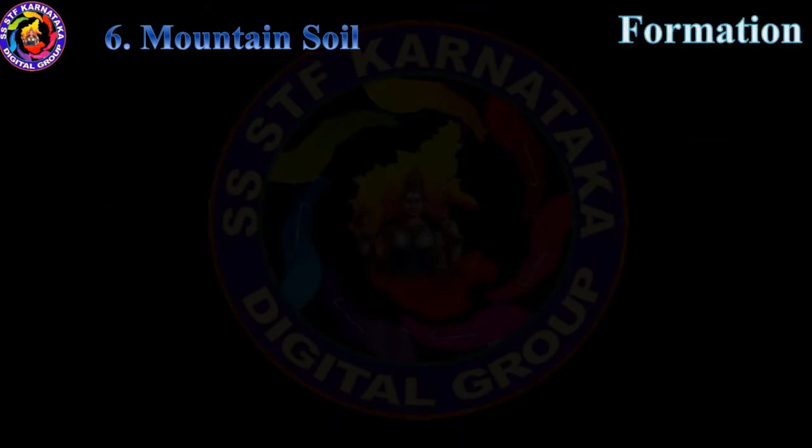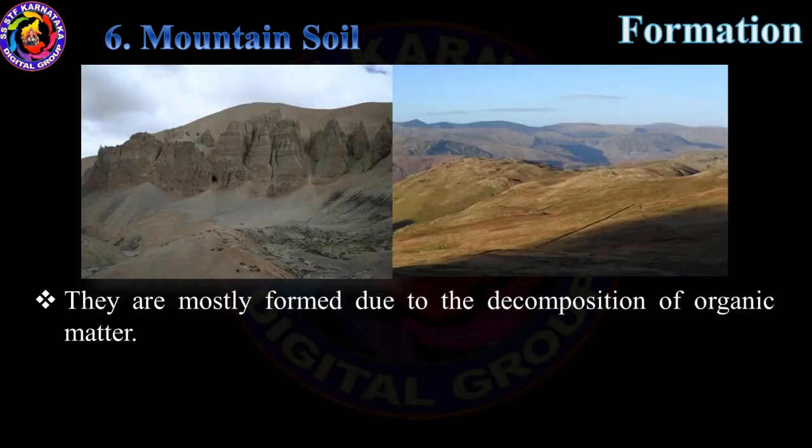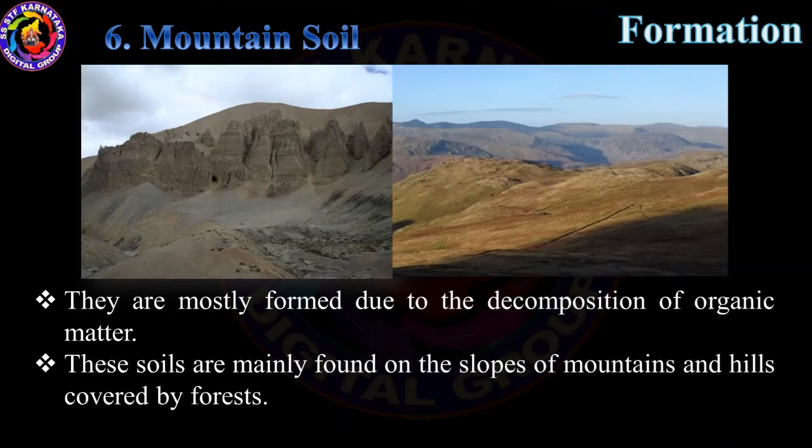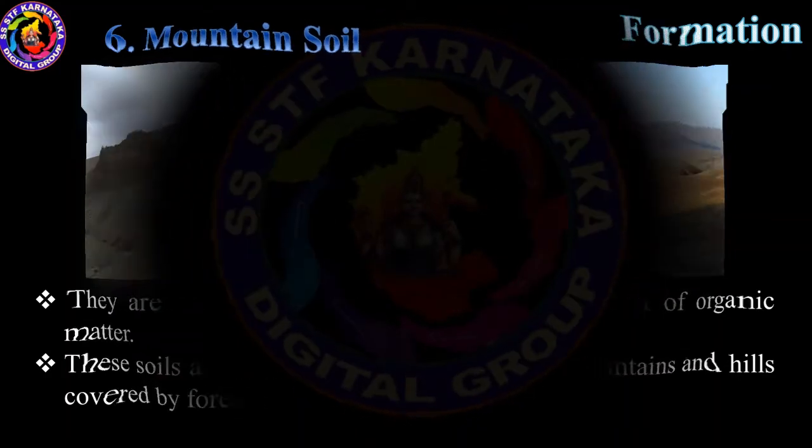Mountain soil. They are mostly formed due to the decomposition of organic matter. These soils are mainly found on the slopes of mountains and hills covered by forests.